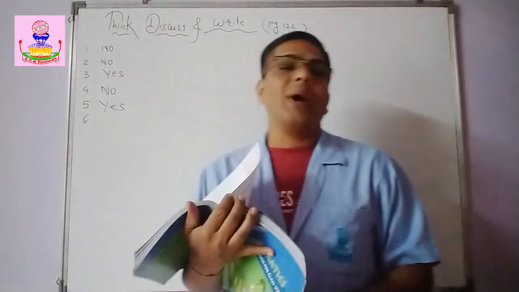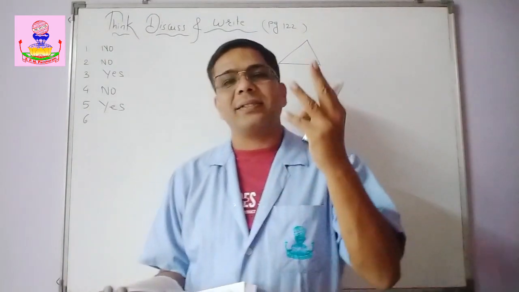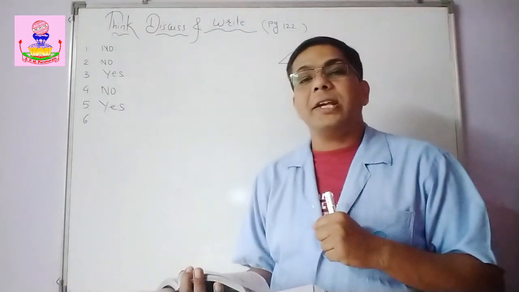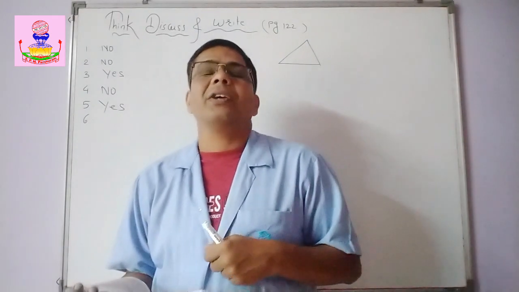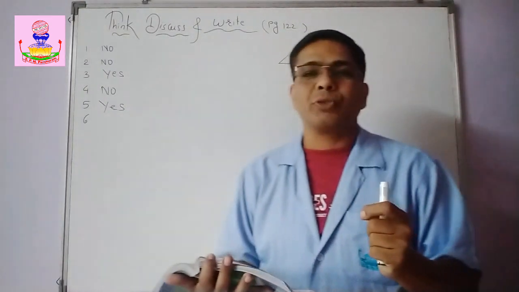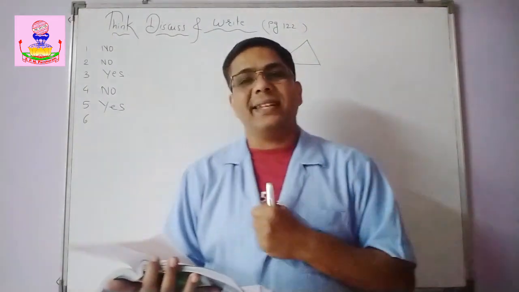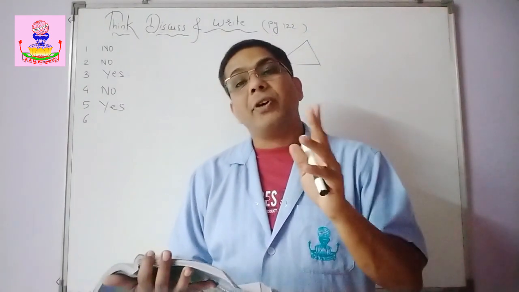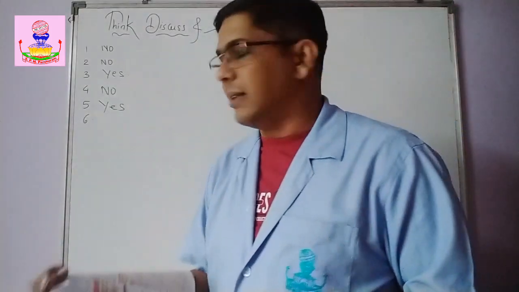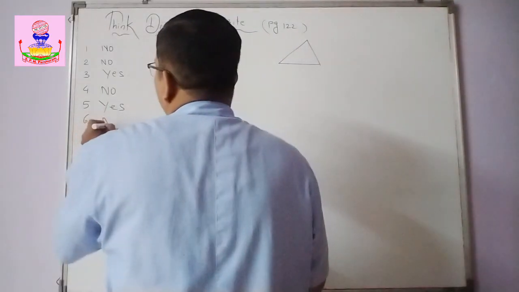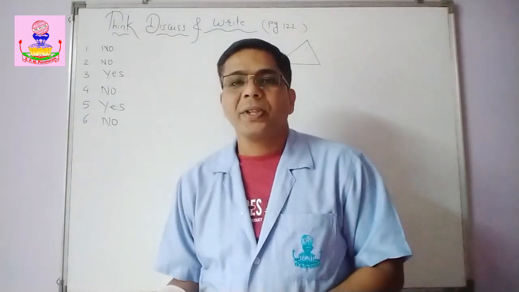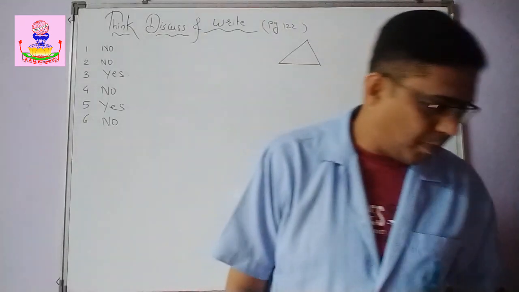Again, no. Why? Suppose my three angles are 59 plus 59 plus 59. So the sum comes out to be 177. Or even if I have 59.9, then also the sum of the angles will not come to be 180 degrees. It will be less than that. And hence, we cannot have all the three angles less than 60 degrees. Okay. So, no. We cannot have. Okay. So, this is Think, Discuss and Write. Now, let us move to the next part.